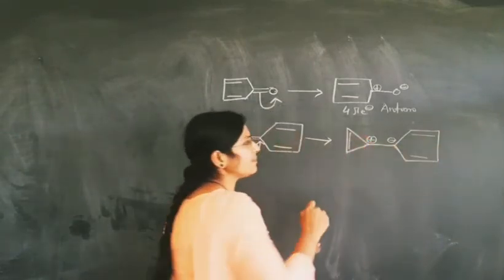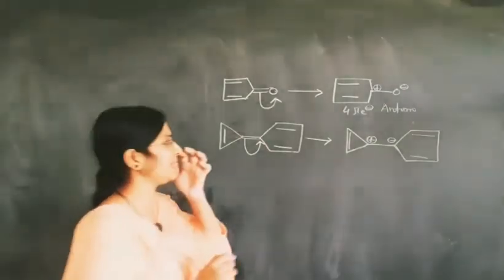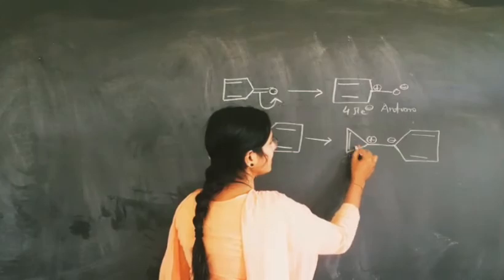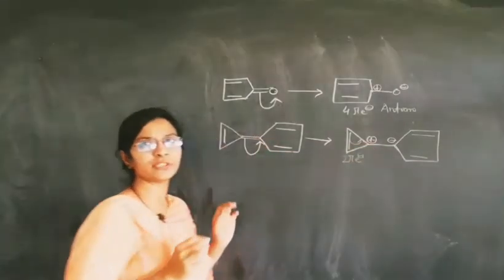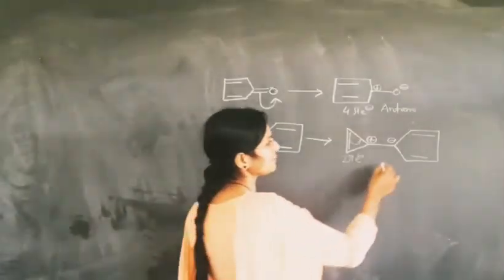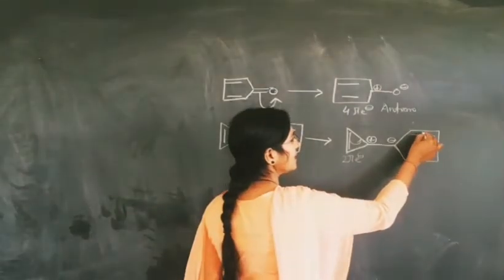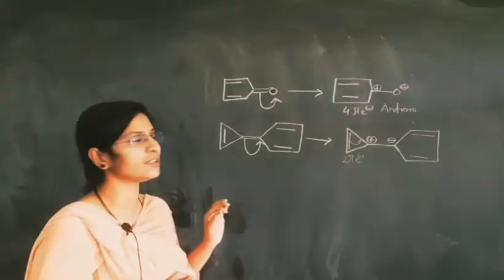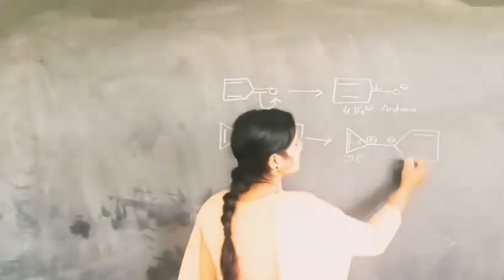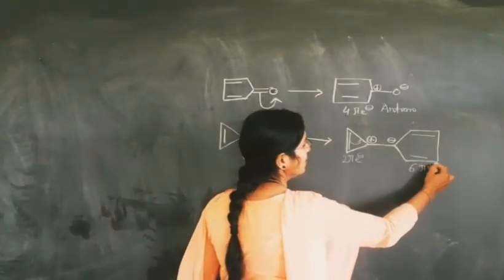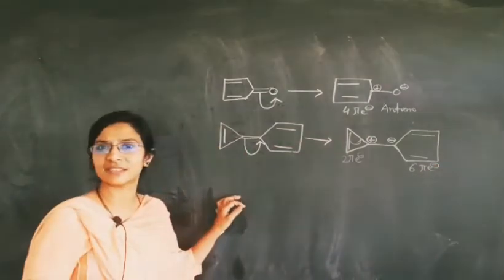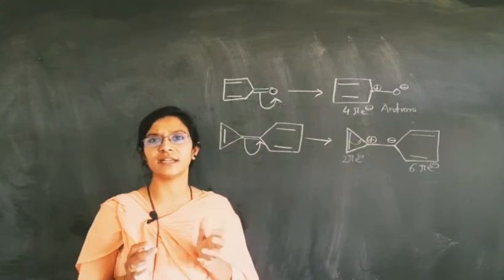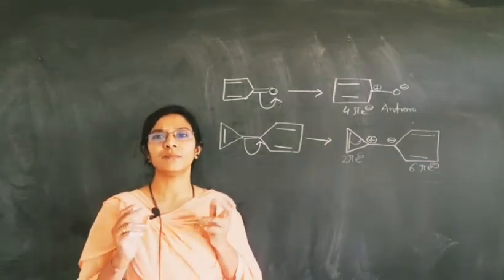When we study the pi electron system, we find that this system is a 2 pi electron system and complete delocalization has been observed here. Now in this case, same thing. Here is 4 pi electrons and 2 electrons we get from one negative charge. Therefore this system is a 6 pi electron system. Both rings show aromaticity and therefore this molecule is considered under the head of aromatic molecules.